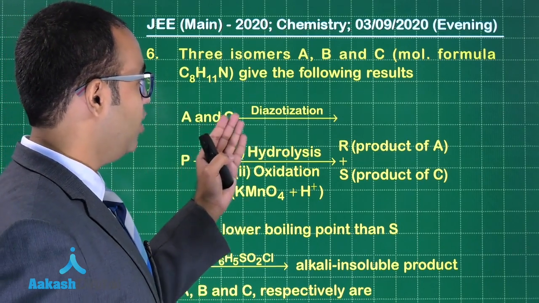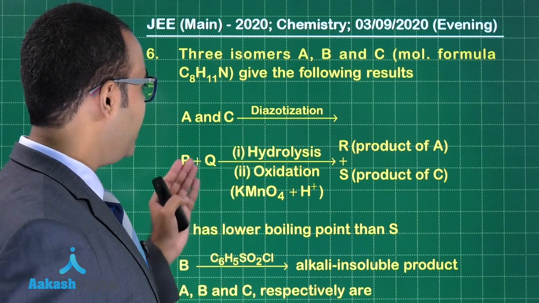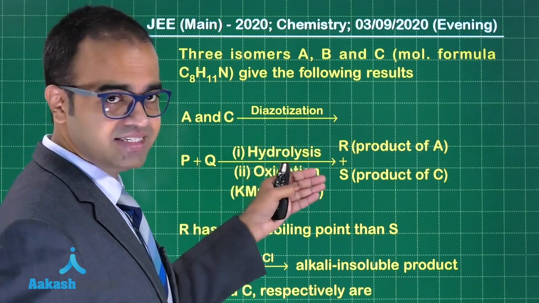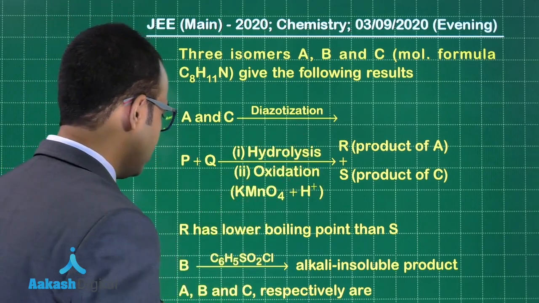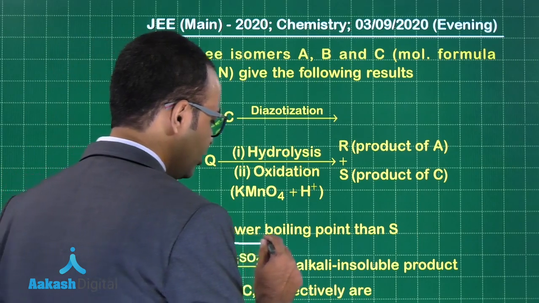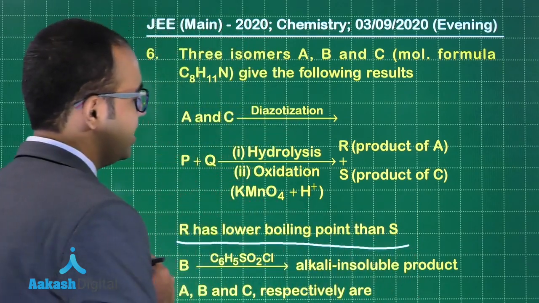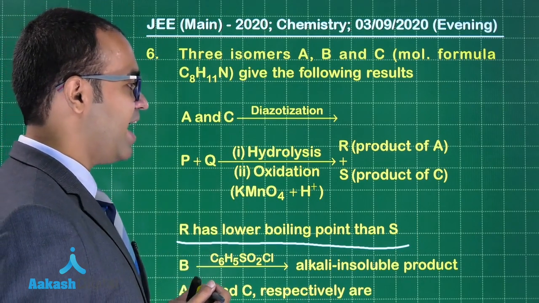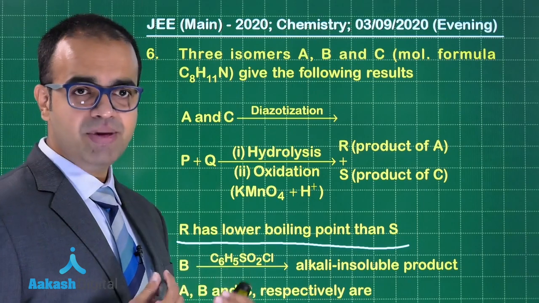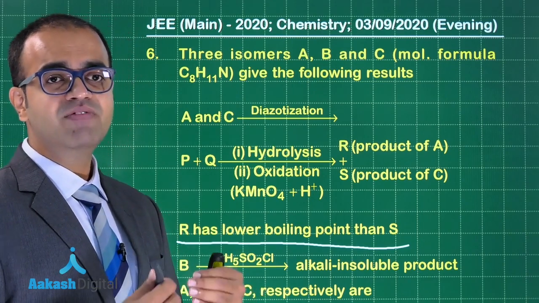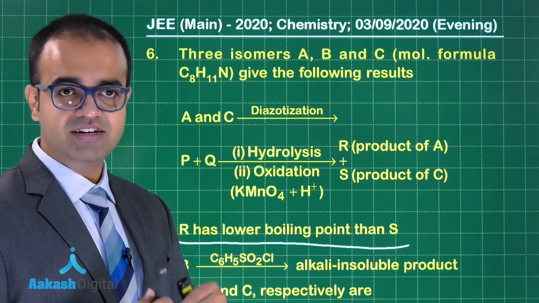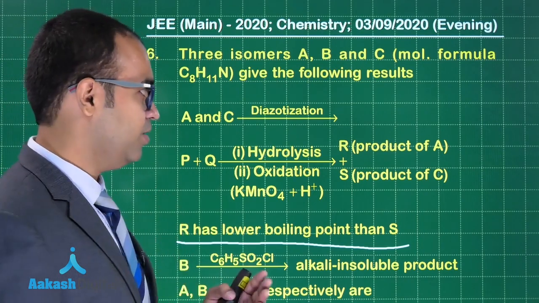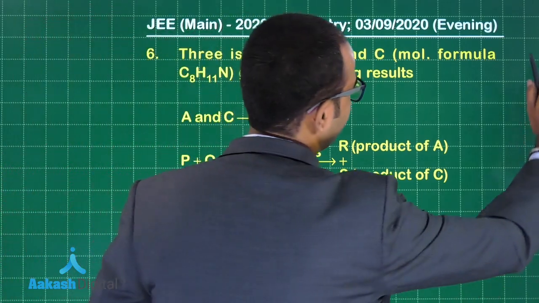A and C on diazotization give you P and Q, which on hydrolysis and further oxidation give you R and S. What point we have to note over here is that R has a lower boiling point as compared to S. So we will have to compare these structures and see in which case there is a possibility of intermolecular hydrogen bonding and intramolecular hydrogen bonding. Okay? Let us look at the question further, guys.